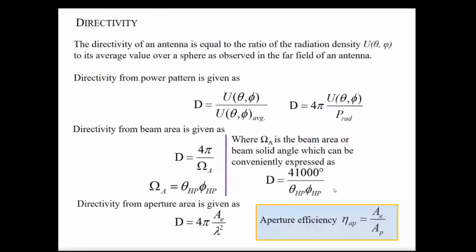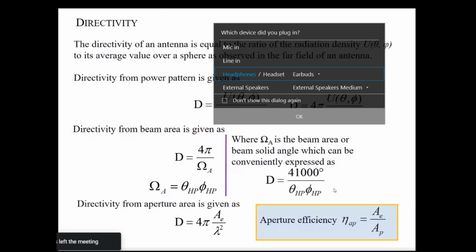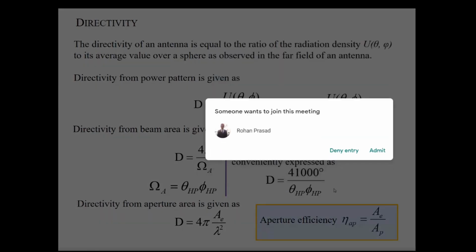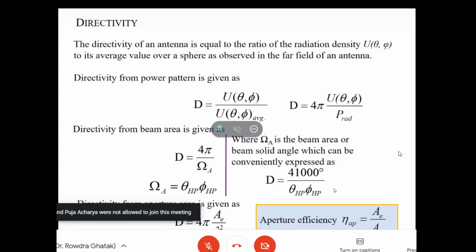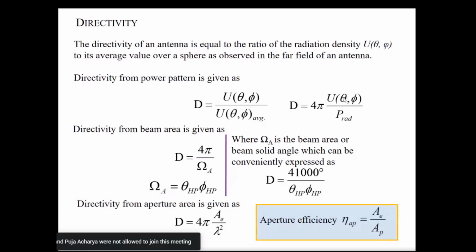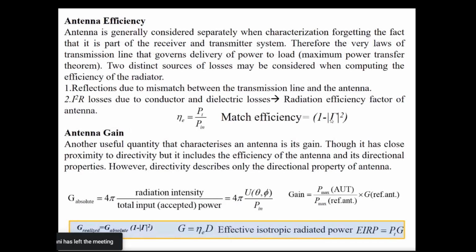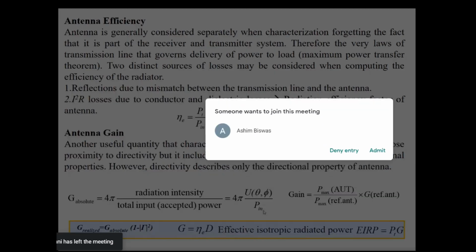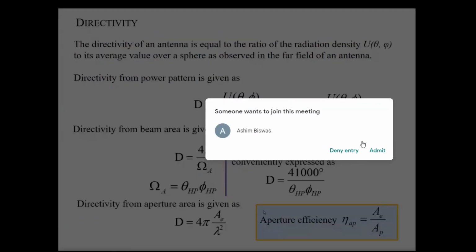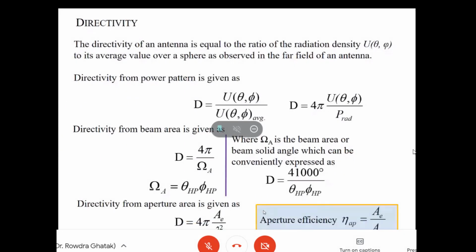What is mainly important to us is the two terms, directivity and gain. If one was there, then what was the need for the other? The directivity, in a simple sense, is 4 pi U(theta, phi), the radiation intensity, divided by P rad, the radiated power. And for antenna gain, we call it 4 pi U(theta, phi) by P in. Just put these two equations side by side, P rad and P in.